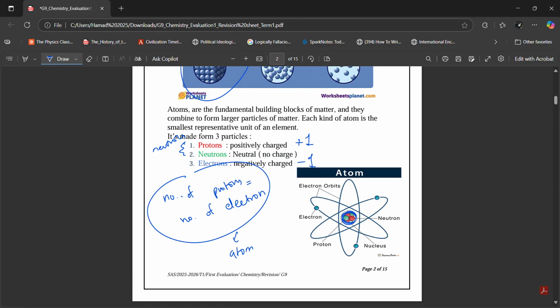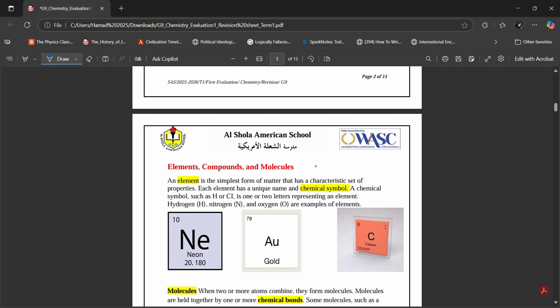And each charge on the proton is plus 1. So if you have three protons, the total positive charge is going to be plus 3. Now, if you have three electrons, each charge on an electron is negative 1. So if you have three electrons, the overall negative charge is going to be minus 3. Now, what is the total charge on the entire atom? You have plus 3 positive charge from the protons, you have negative 3 negative charge from the electrons. If you add plus 3 and minus 3 together, what do you get? You get 0. That's why the charge on an atom is 0. An atom is always neutral.